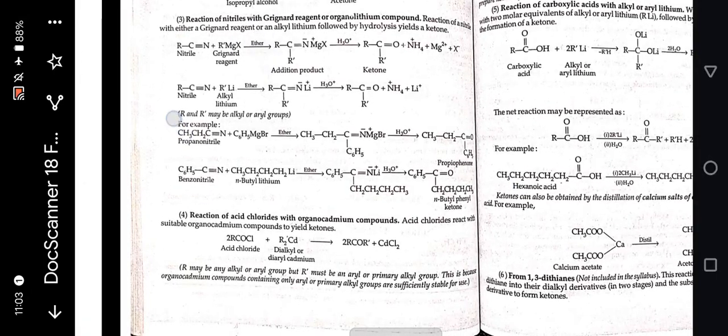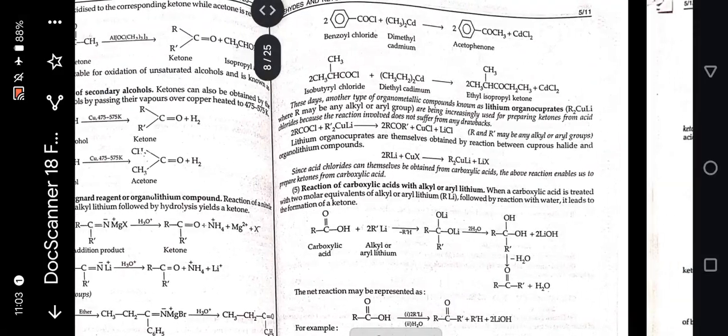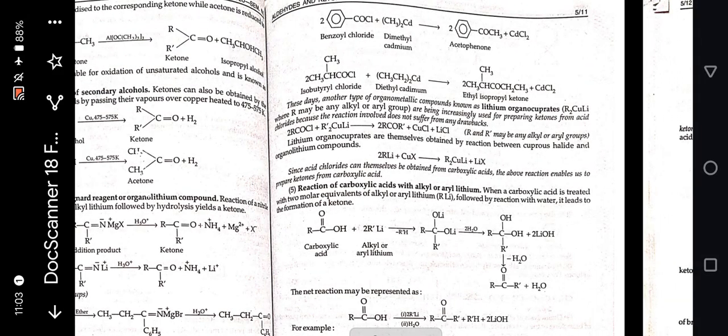Reaction of acid chloride with organocadmium compounds. Acid chloride reacts with suitable organocadmium compound to yield ketone. Acid chloride plus dialkyl or diaryl cadmium gives 2RCOR' plus CdCl2. R may be an alkyl or aryl group, but R' must be an aryl or primary alkyl group, because organocadmium compounds containing only aryl or primary alkyl groups are sufficiently stable for use. Benzoyl chloride plus dimethyl cadmium gives acetophenone. Isobutyryl chloride plus dimethyl cadmium gives ethyl isopropyl ketone.